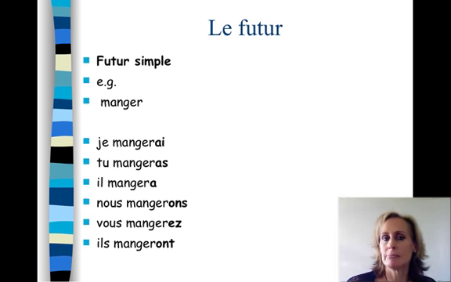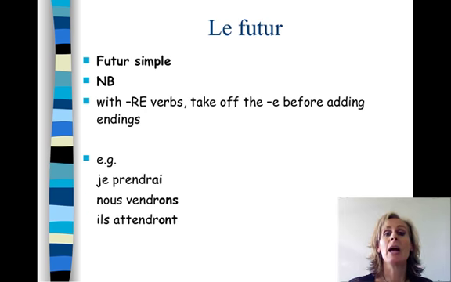Manger, for example, regular ER verb. We take the infinitive, manger, and we add our endings. So it will be je mangerai, I will eat, tu mangeras, il mangera, nous mangerons, vous mangerez, ils mangeront. Simple. Okay. One little note here, that works for ER verbs, for IR verbs. Be careful with RE verbs, take off the E before you add the endings. Okay, so je prendrai, nous vendrons, ils attendront. Otherwise the E would look a little bit odd next to those vowels.